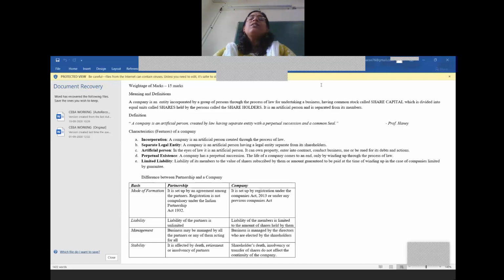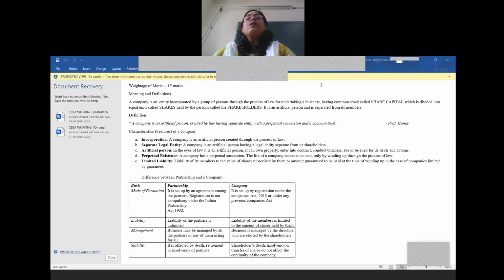So it is an artificial person created by law, which means just like how we individuals exist, similarly, even a company does exist. It is an artificial person which is created by law. That is, by registering, you create an artificial person, that is the company. It has a separate entity, meaning a separate existence from that of its owners, that is the shareholders.